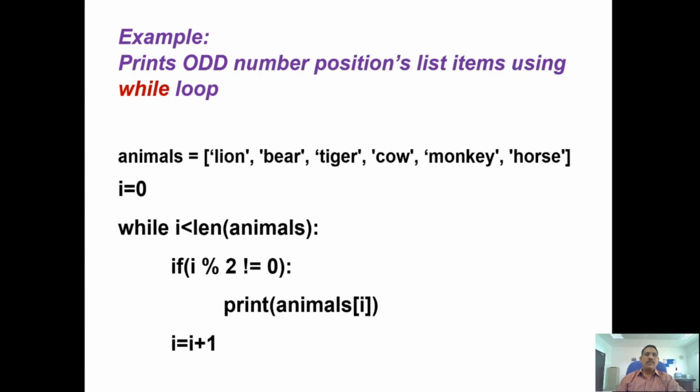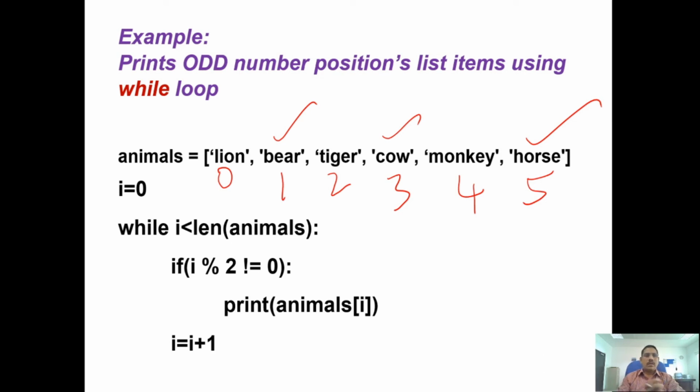Okay, now this is another example. This example is to print the odd number position list items. The positions are 0, 1, 2, 3, 4, 5. We want to print only the odd number positions. What are the odd position list items? Bear should come, cow should come, and the horse should come, right? These are what we need to print with the help of the while loop.